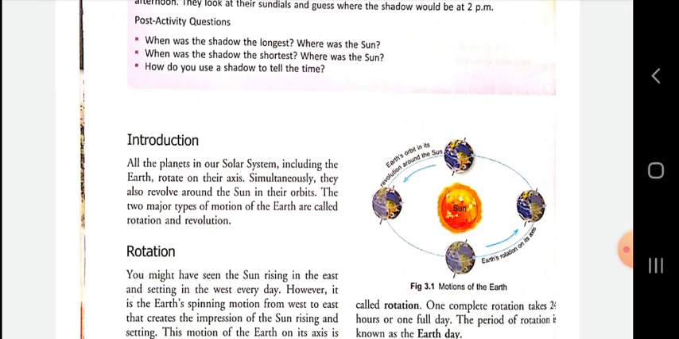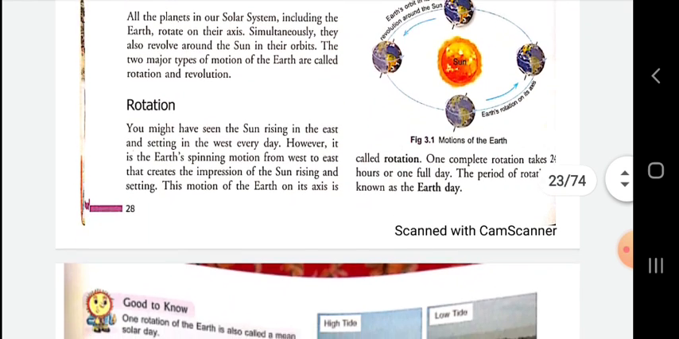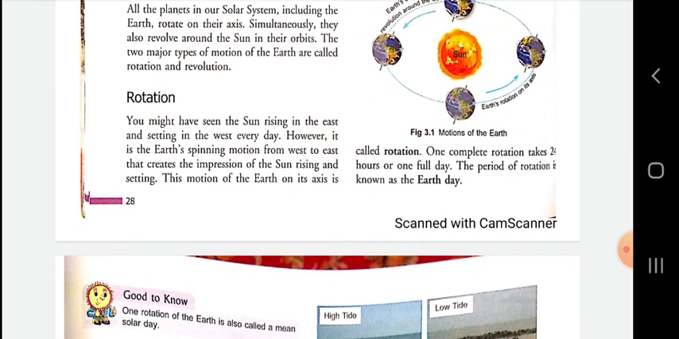This blue line is the orbit of our Earth, and this figure also shows us the rotation and the revolution of the Earth. Now we are going to know about the rotation of the Earth. You might have seen the sun rising in the east and setting in the west every day. However, it is the earth's spinning motion from west to east.